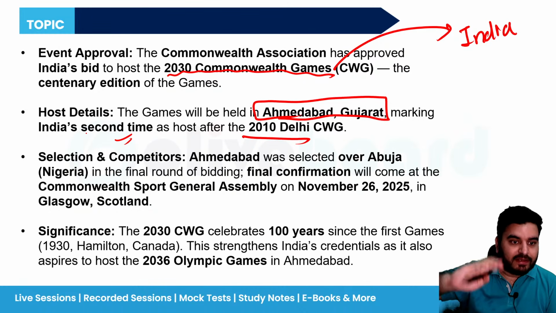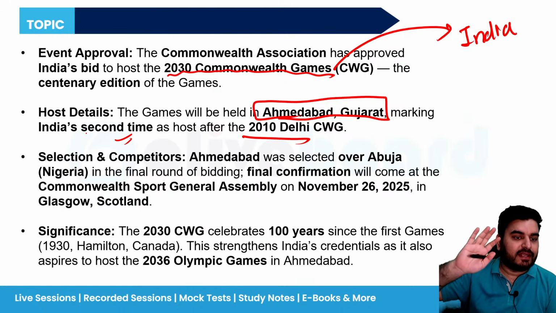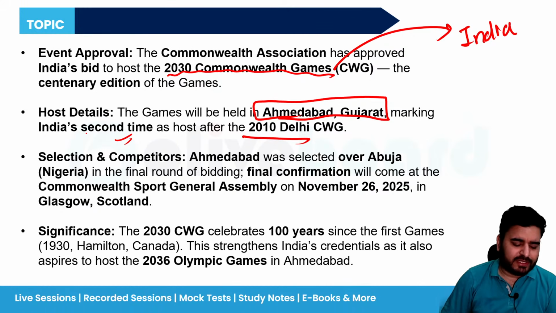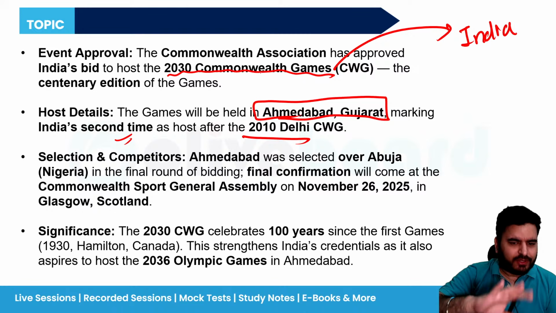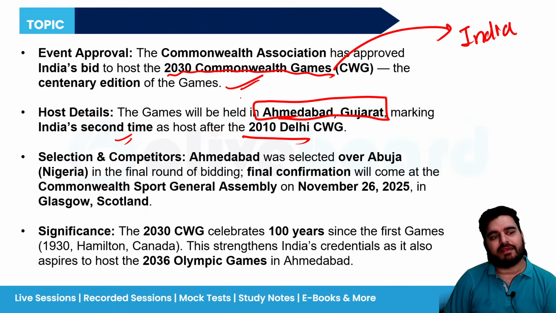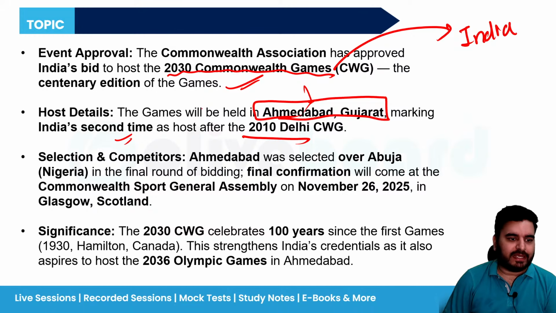Okay, and they were moving the tenders, and they were doing so much of corruption. Many IAS officers have been caught in this, the CWG scam. Okay, just remember 2030 it is going to happen again, but at a lower level. Chalo, so 2030 Commonwealth Game in India going to be hosted by Ahmedabad.